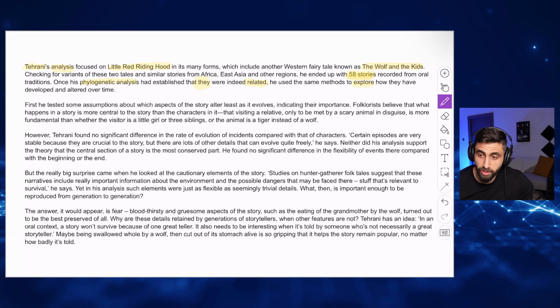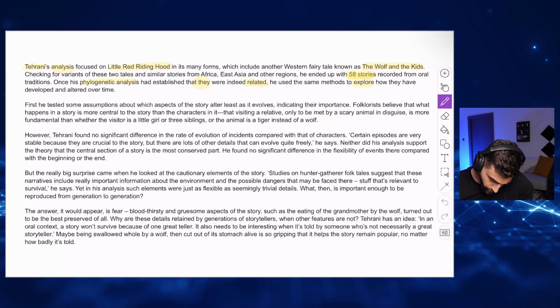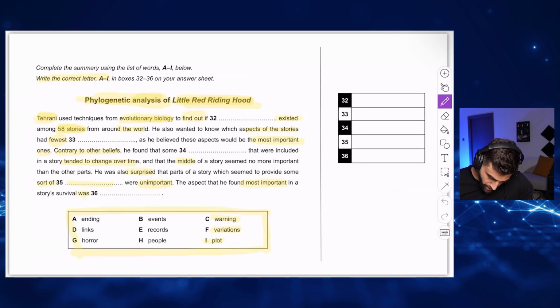So what is the answer? Tehrani used techniques from evolutionary biology to find out if something existed among 58 stories from around the world. He was studying these 58 stories to find out. Let me read the options. Ending, no. Links, could be links.